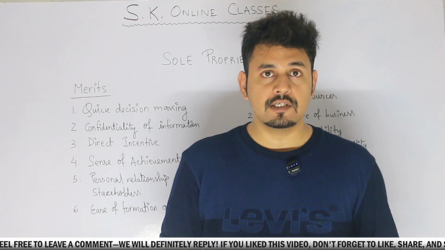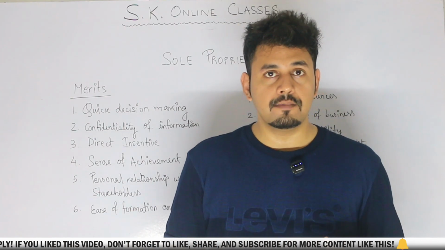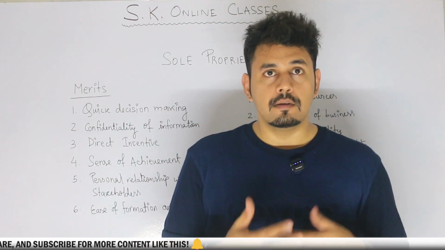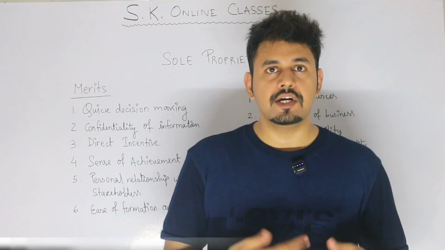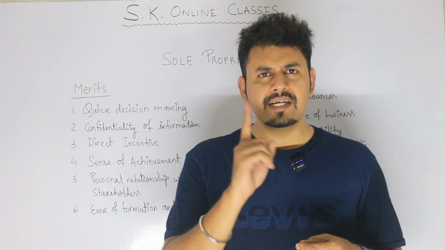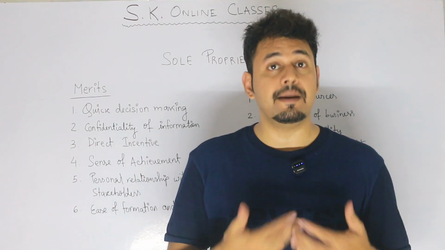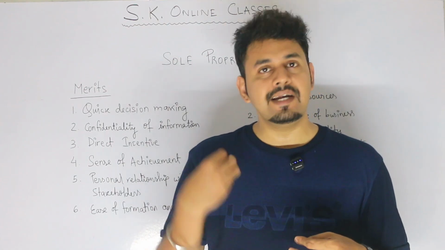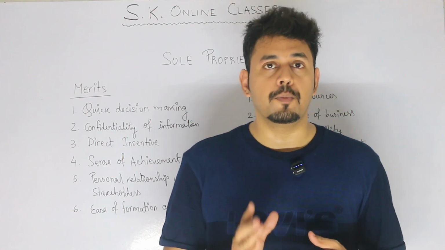Now, when we talk about businessmen, we have already discussed in the first chapter that any activity which is performed in order to generate some money, and the reason behind doing this kind of activity is to generate a livelihood, is a business. So the person who single-handedly manages everything and invests his own money, which is called capital, and takes care of the entire activities of the business, such a person is called a sole proprietor.